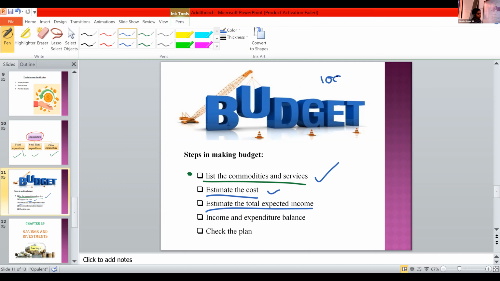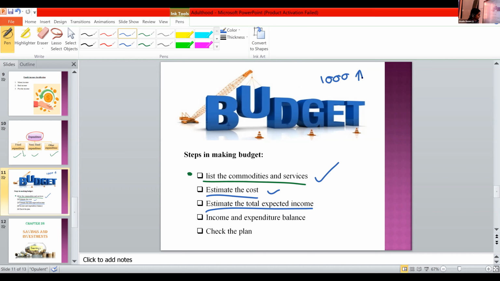Overestimation means estimating over the real amount, and it will lead to a budget failure. Also, in this third step, we need to include all the sources of income, the psychic income, the real income, the money income, for a correct estimation.